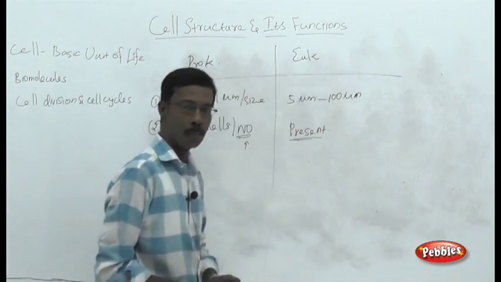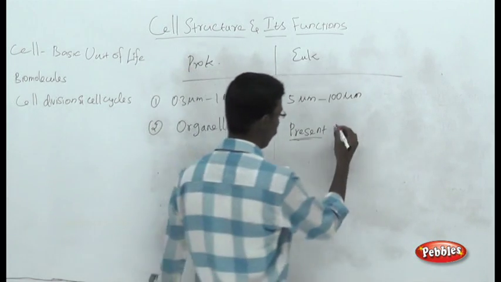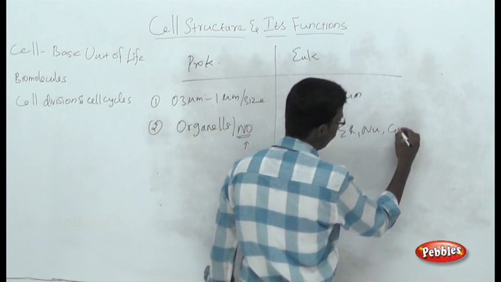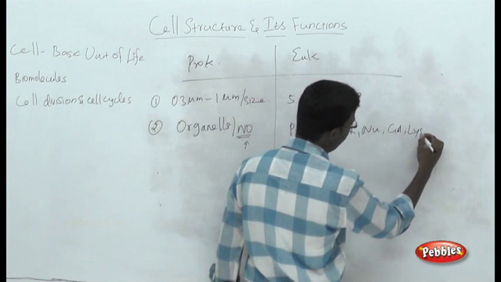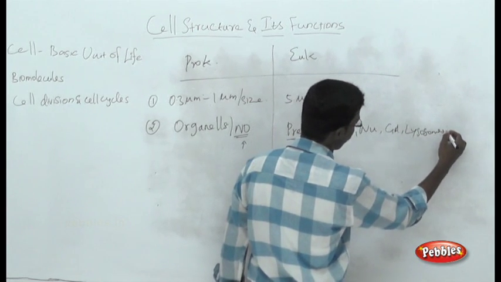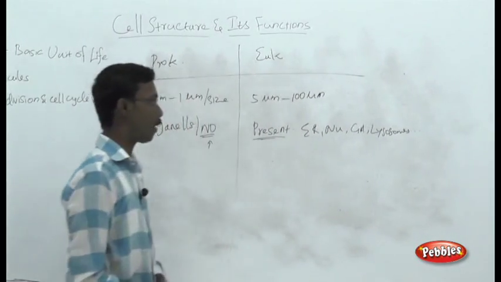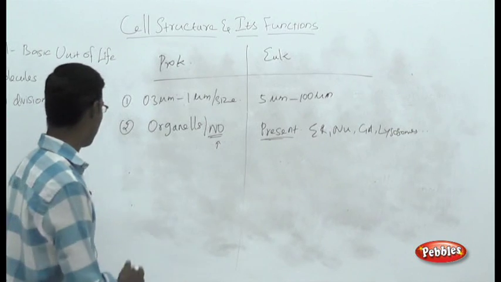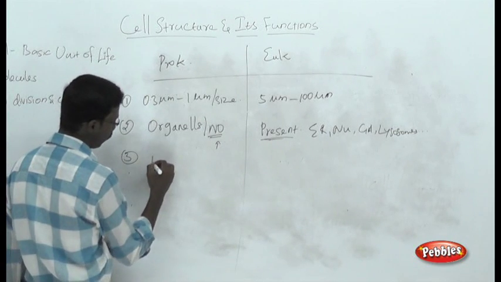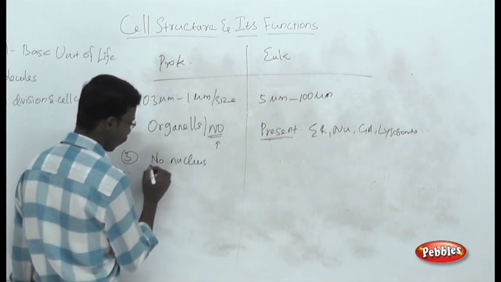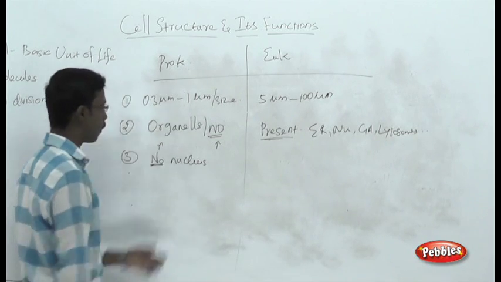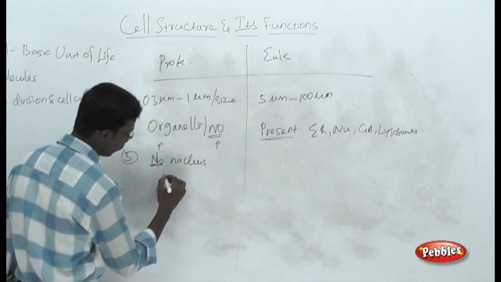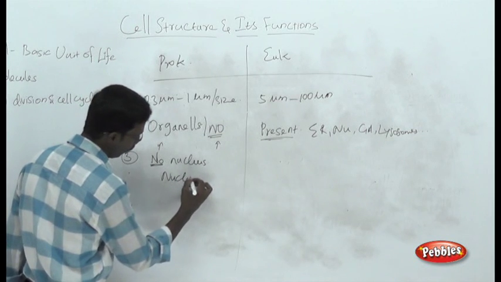What are the different types of organelles we all know? Endoplasmic reticulum, nucleus, Golgi apparatus, lysosomes. There are so many different types of organelles. Organelles are membrane covered structures. There is no true nucleus, as I told you in the previous point. The structure present over here is the nucleoid.